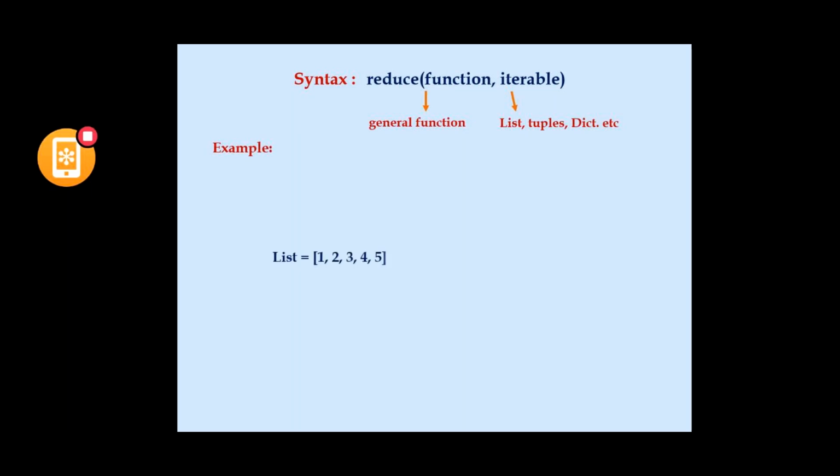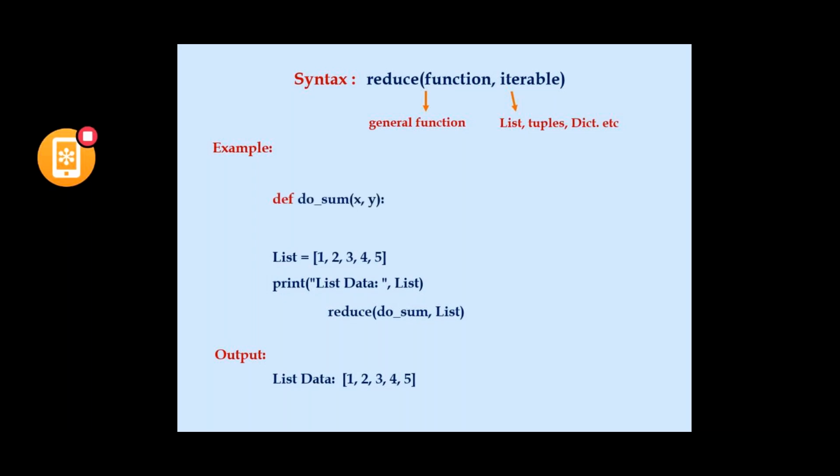So with an example, for the same example, I'm defining a list with 1 2 3 4 5, and the list data is being printed. So I'm using the reduce function, and to that reduce function I am passing two arguments, that is do_sum, which is a function, and the list. So now I have to define do_sum. So define do_sum. do_sum accepts two arguments, that is x comma y from the list. So it is returning x plus y.